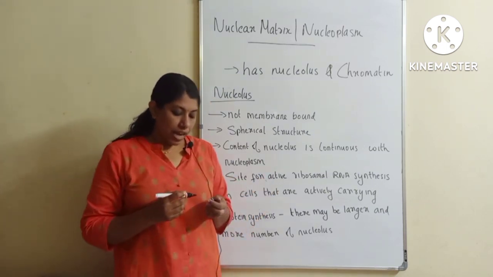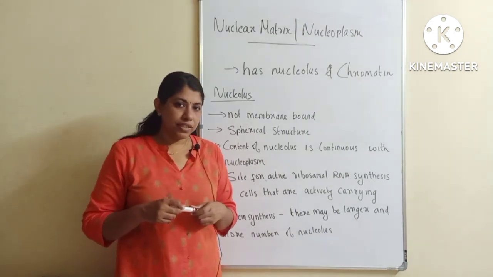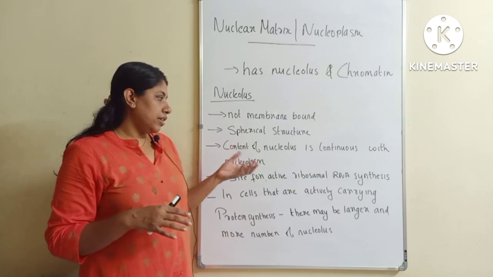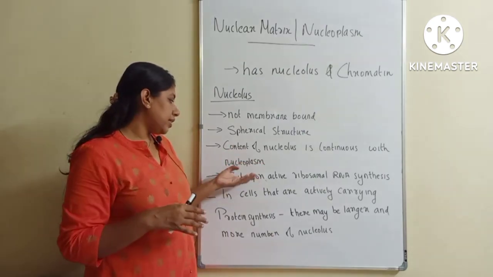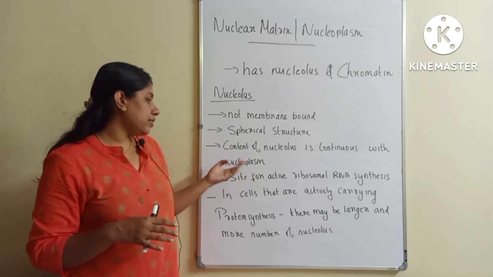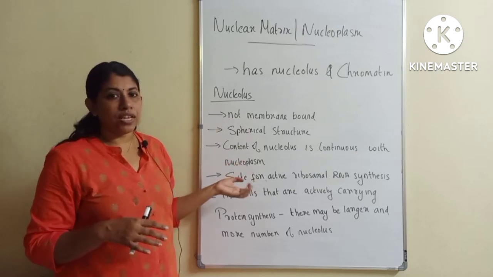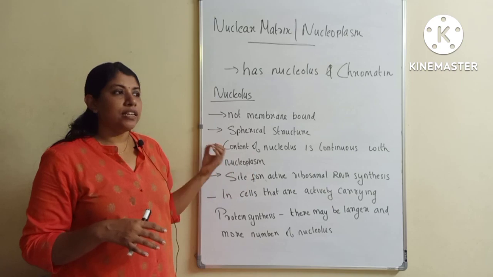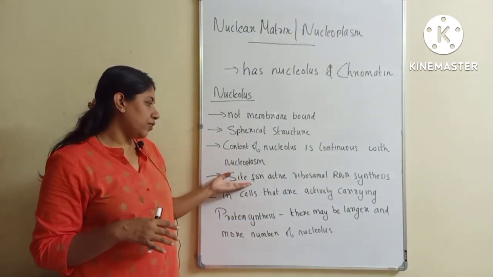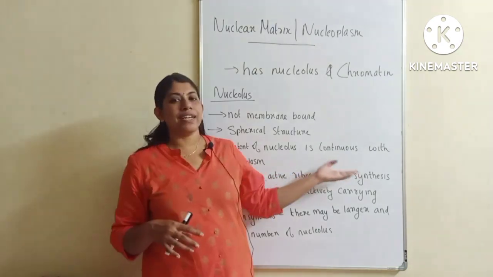This RNA synthesis and all we will discuss in detail in the coming classes. For the time being, you understand it in this way. The ribosomal RNA production occurs inside this nucleolus. Okay, the RNA needed for the ribosome is synthesized inside the nucleolus. It is a site for the active ribosomal RNA synthesis.